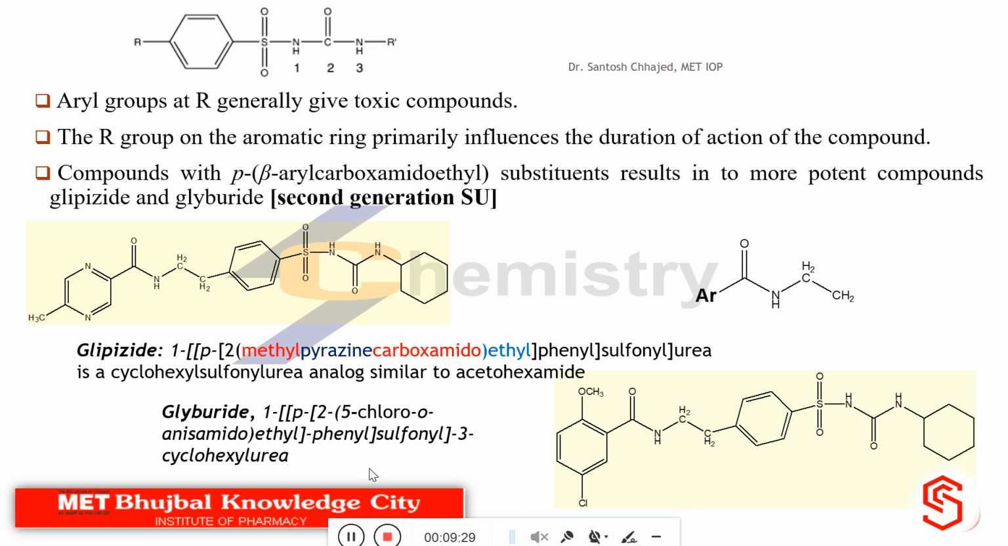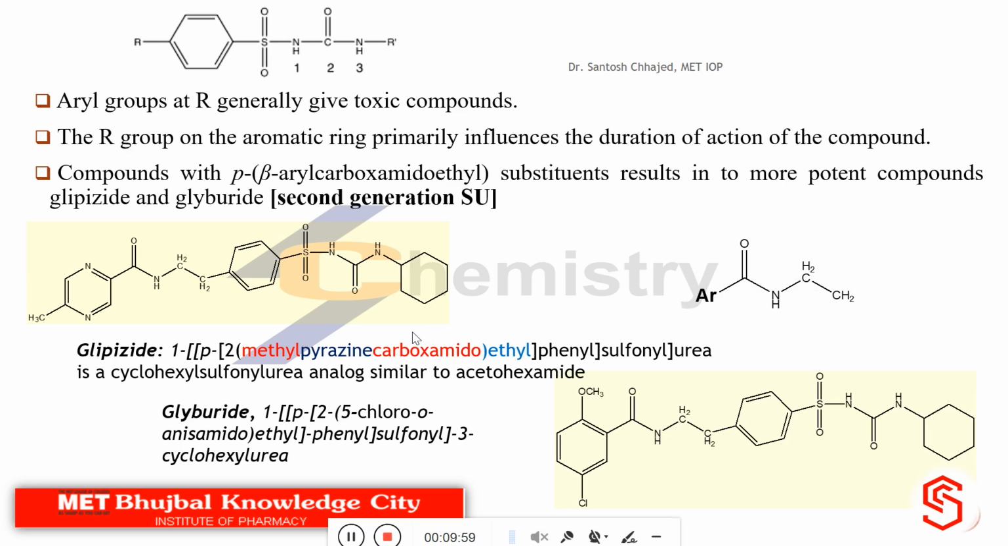That is, we are talking about modification of para substitution of the aromatic ring. If we have substitution in the form of beta aryl, we are not defining the nature of aryl. Beta aryl carboxamido ethyl. So this portion I am talking about. In general, aryl. So the carboxamido ethyl portion is there.